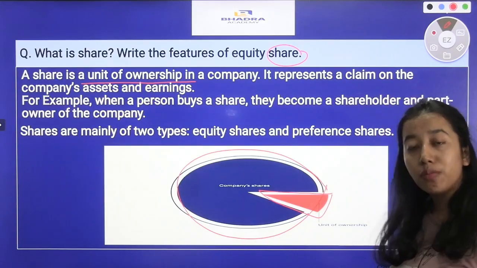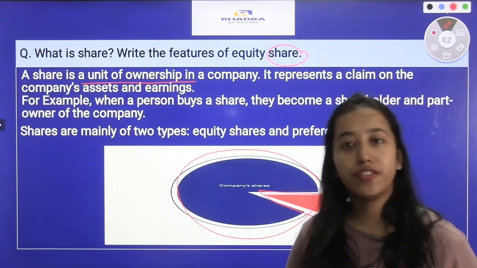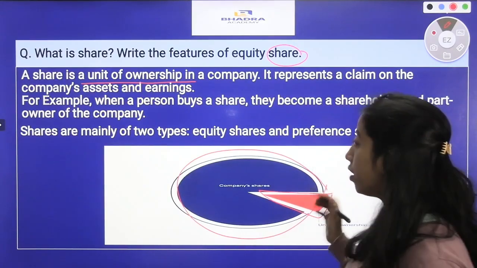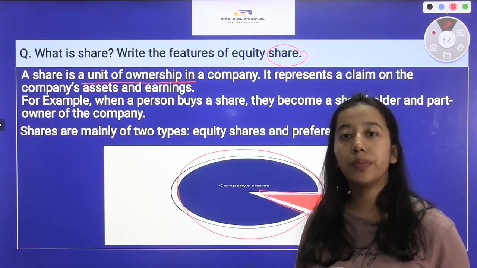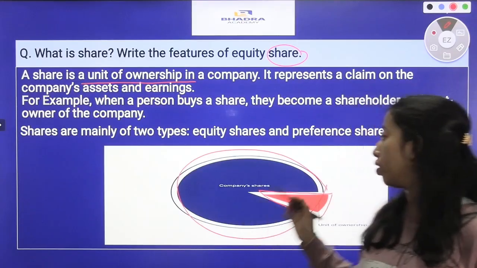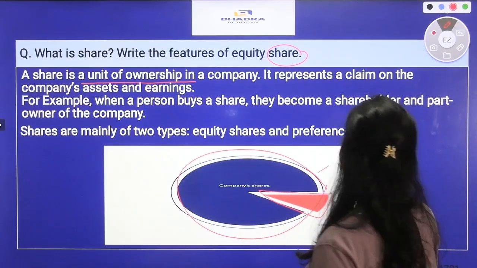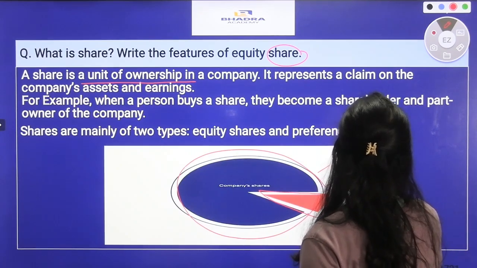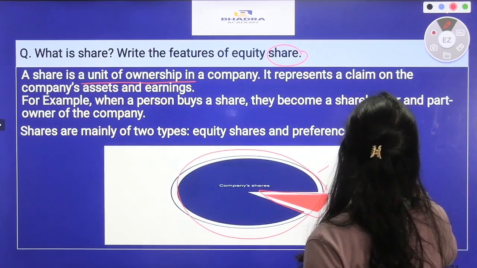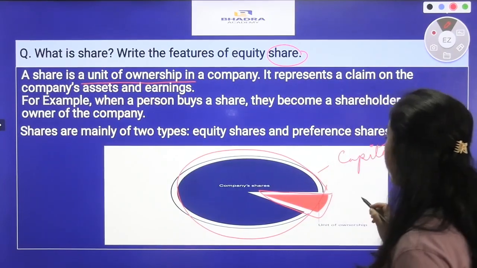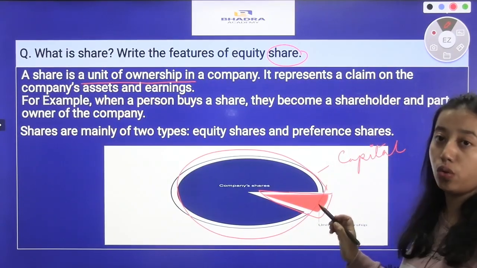Shares are basically the capital invested in that company. And who invests capital in a company? The owners. So the company shares are also the capital invested, and a share is a unit of that ownership.